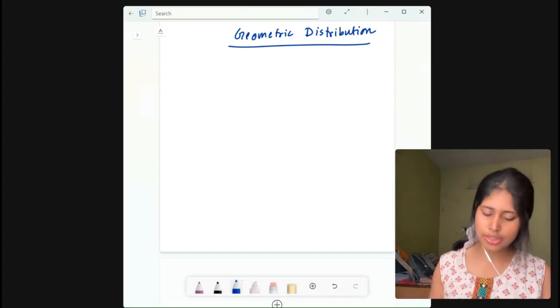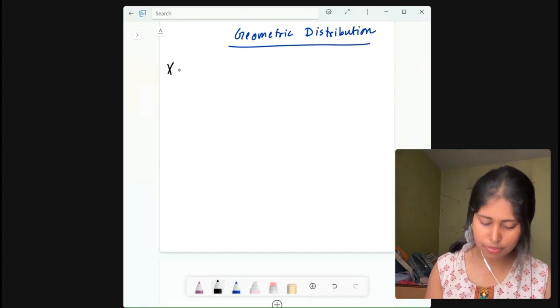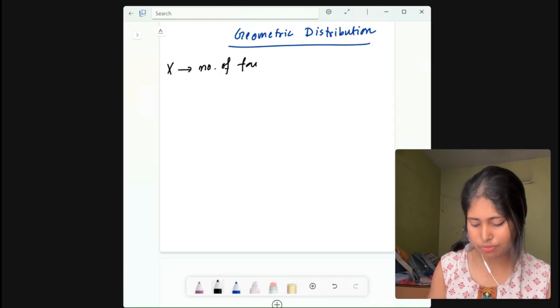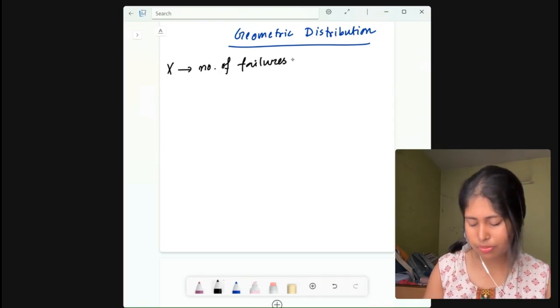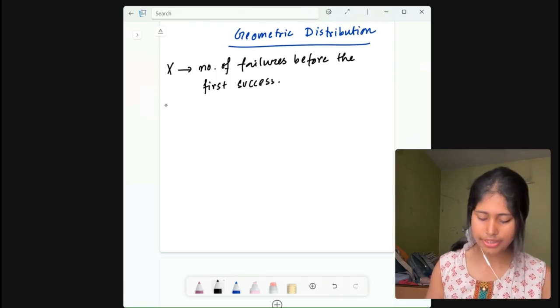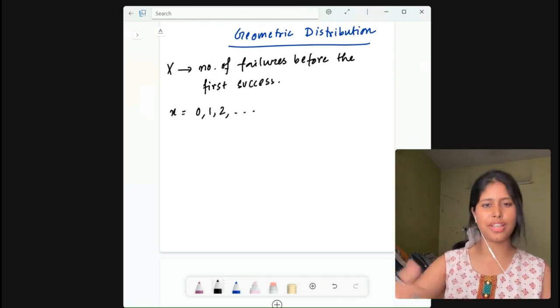All right. Now let me write it. What did I just say? X denotes number of failures before the first success. And here x is equal to 0, 1, 2, and it can go on till infinity.